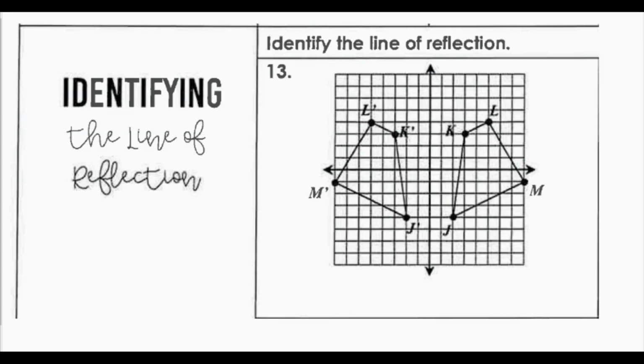So now if I want to identify my line of reflection, I want to look for the line of reflection that is in the middle of my two figures. So I'm looking for the midpoint of two of my points, 1 point from the pre-image and 1 point from the image. So if I look at J and J prime, notice how they're 4 spaces away here. So my middle point would have to be 2 spaces away right here. So that's my line of reflection, which if I draw a straight line, this is the y-axis. So my line of reflection here is the y-axis.